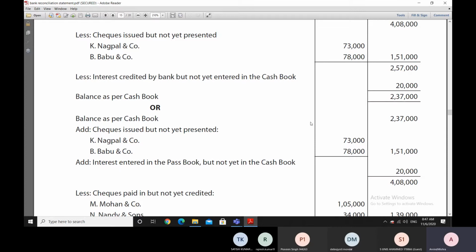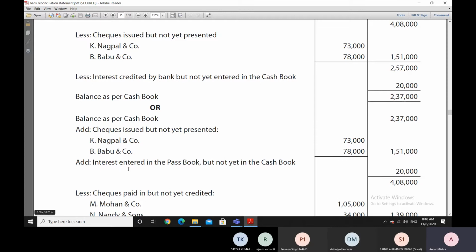And thereafter, there are the two checks which were issued but not yet presented. So obviously, the issue of these two checks had reduced the cash book balance, but had not reduced the bank passbook balance. So in order to move towards the bank passbook, we'll have to add back these two checks. So we add back these two checks totaling 1,51,000.